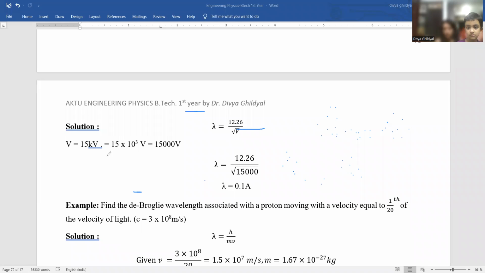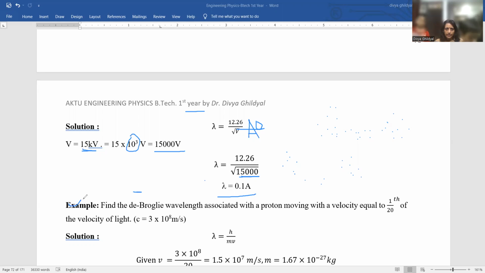I told you earlier also, first try to normalize the units. 15 kilovolt, that is 10 to the power of 3, so this becomes 15,000 volts. So lambda is 12.26 divided by root 15,000. This comes out, and the answer will be in units of angstrom. So lambda is 0.1 angstrom.